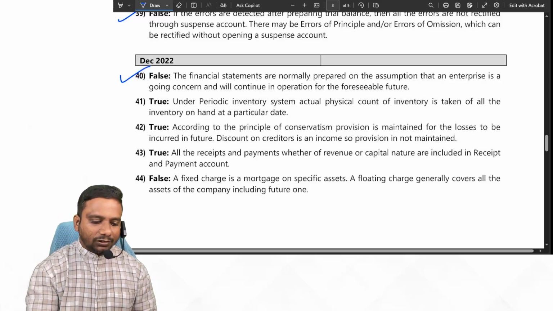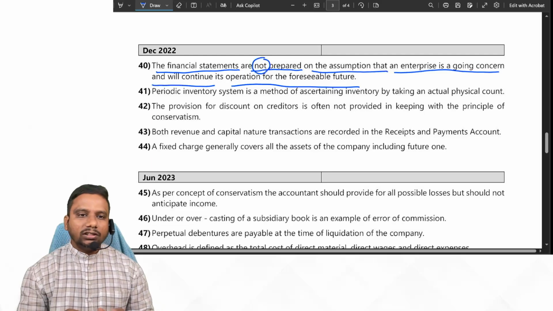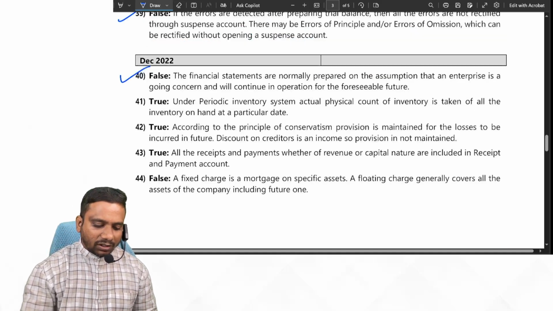So what is the true statement? Financial statements are prepared. So you have to eliminate the word not. Next one. So the given statement is false.